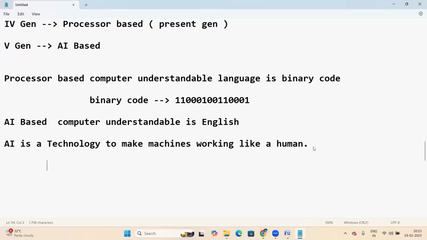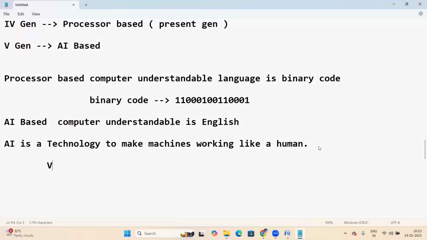Based on the question, some programming language in the backend, maybe Python, maybe Java, maybe machine learning, will process it, pick the answer and give it. That is AI technology here.